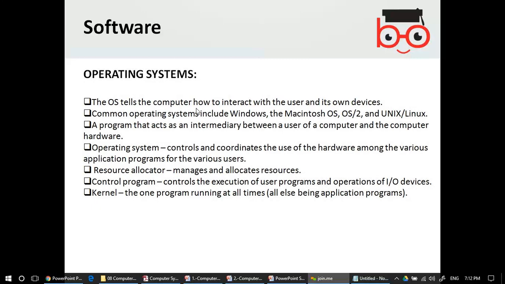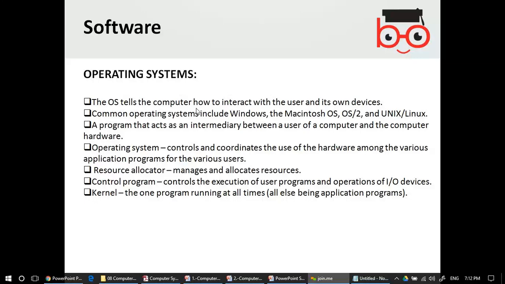If there is no operating system, then you cannot instruct the hardware, the machine, zeros and ones, what it needs to do. Common operating systems include Windows, Macintosh OS, OS/2, Unix, Linux, and probably the starting of the operating systems were the MS-DOS.